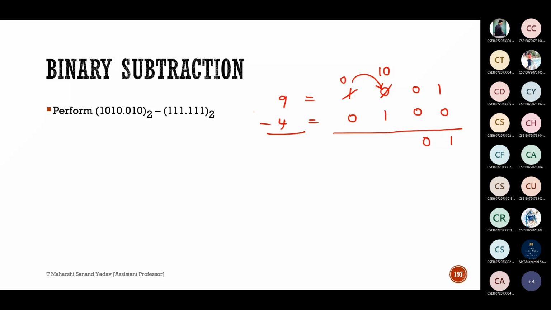I'm taking borrow from left hand side bits. 1 0 means equivalent is 2. So 2 minus 1 is how much? 1. So this is 0 minus 0 is 0. So this is the equivalent of 5. 8, 4, 2, 1. So 4 plus 1 is 5. So answer is correct.